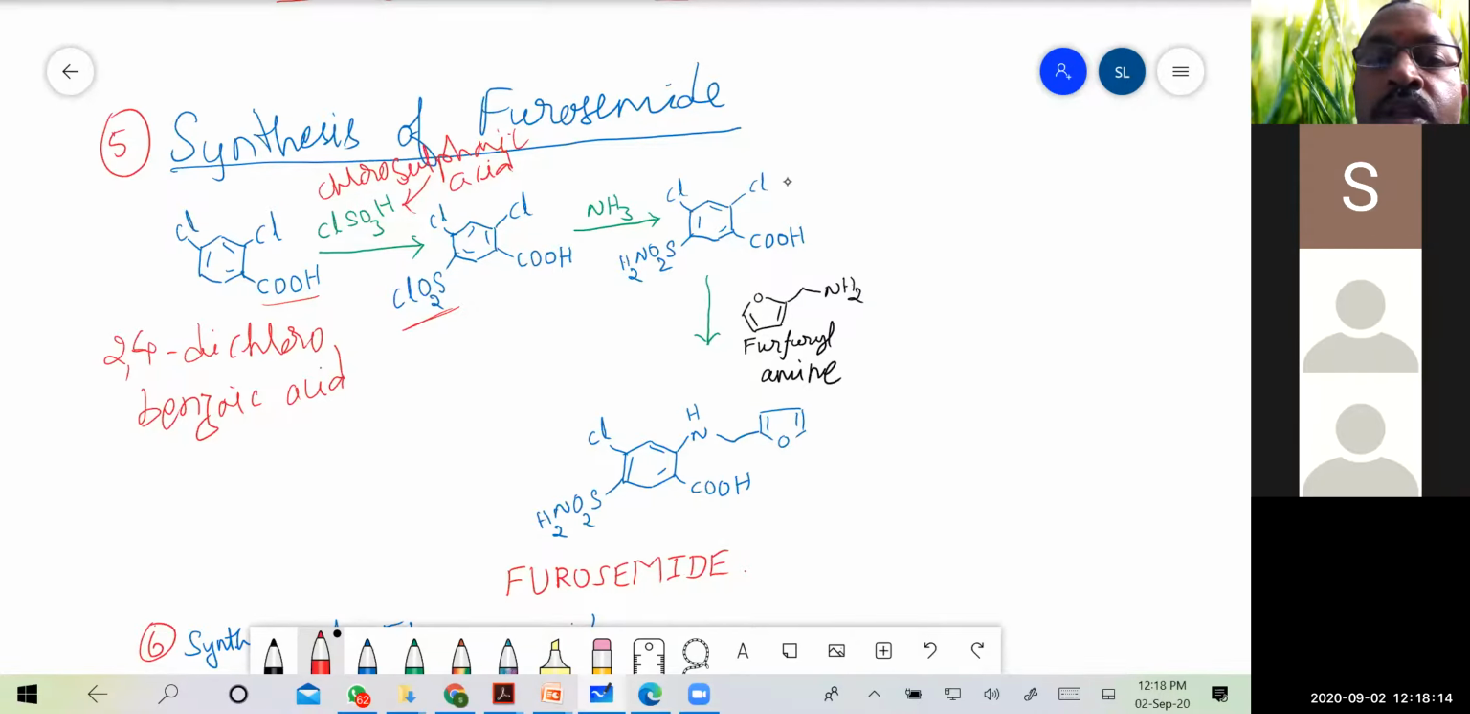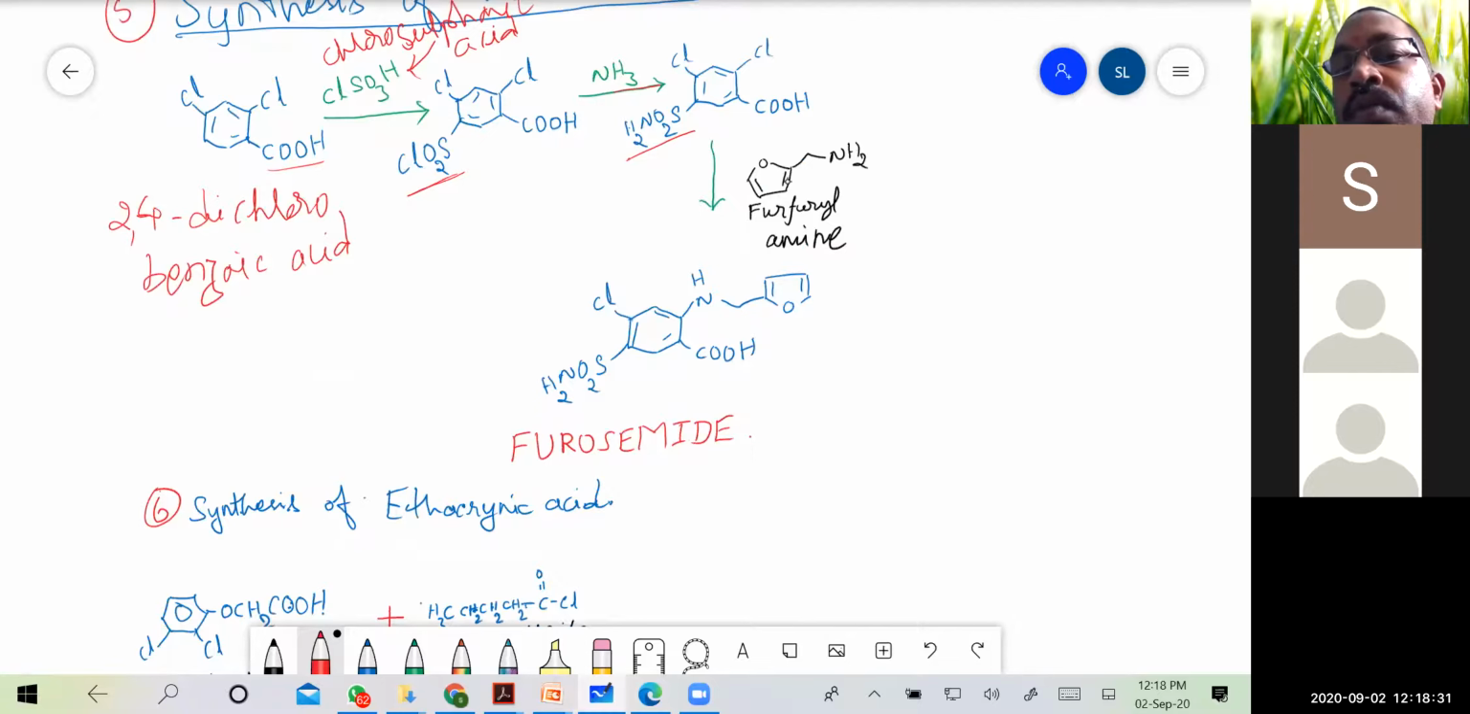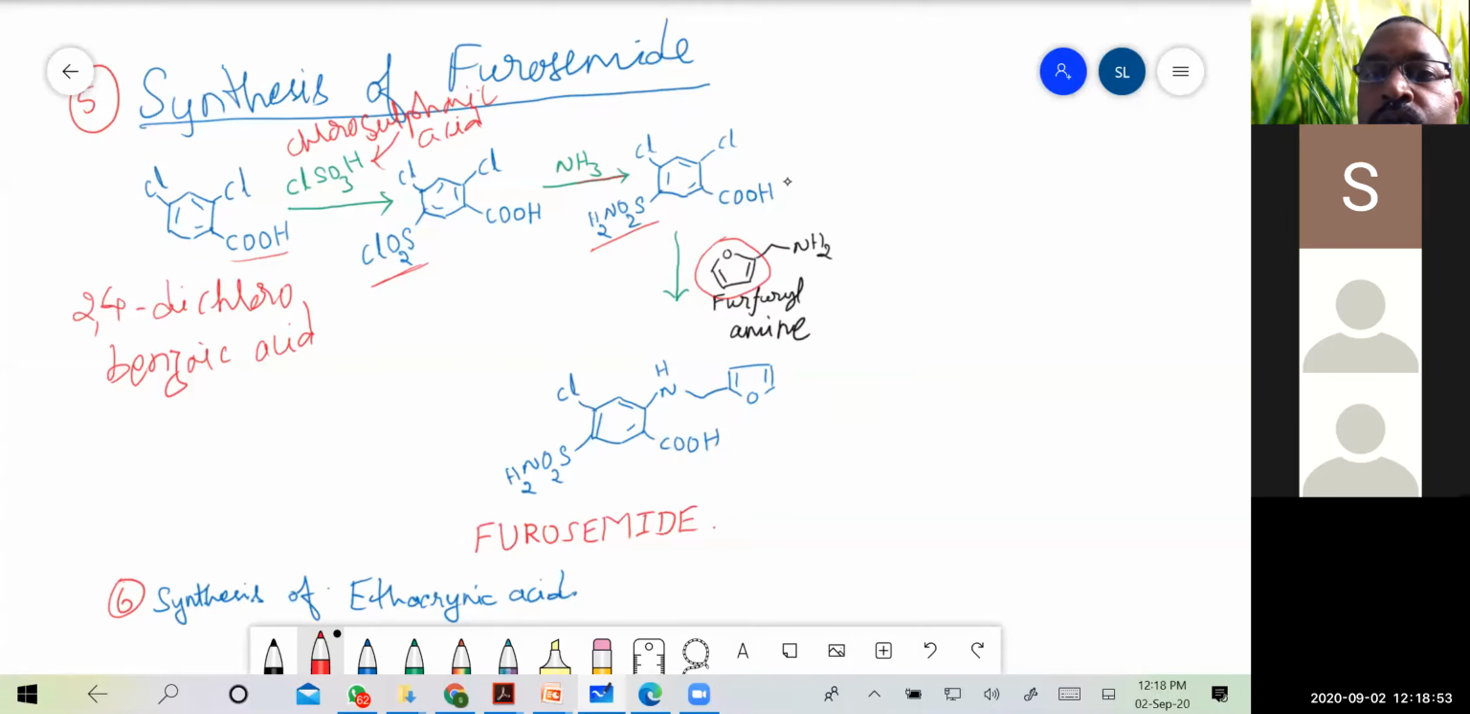And similar to the previous reactions, ammonia is used, by which the SO2Cl group is converted into an SO2NH2 group. Okay, and then this is treated with furfuryl amine, that is furan with CH2NH2, which is called the furfuryl group. So on treatment of this compound with furfuryl amine, there is loss of HCl.